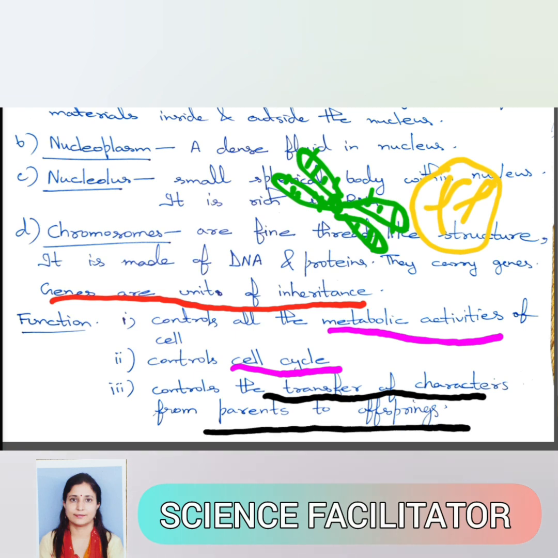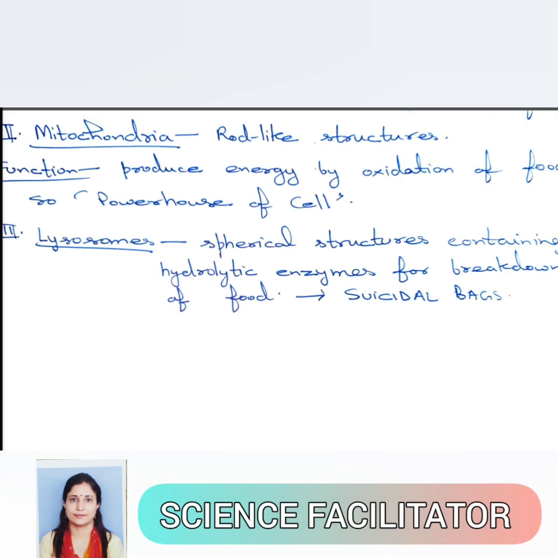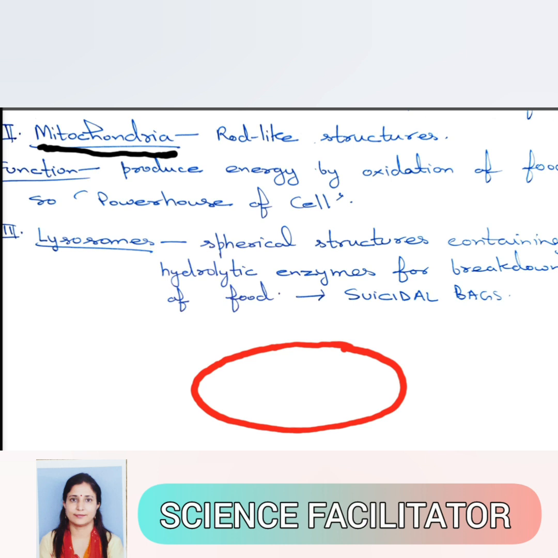The second organelle that I am going to discuss is the mitochondria. These mitochondria are present in both plant and animal cells. Their number is more in animal cells than plant cells. How do they look? Like the nucleus, mitochondria is also a double membrane structure. Two membranes are there. This is the outer membrane and the inner membrane is invaginated inward to increase the surface area to bear the enzymes.